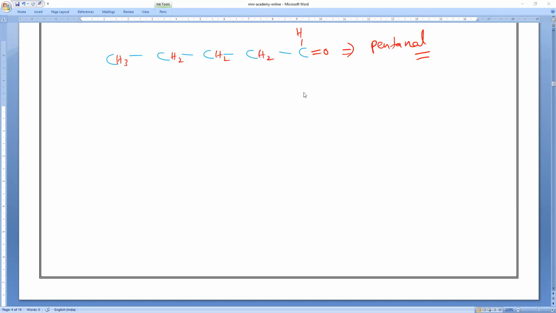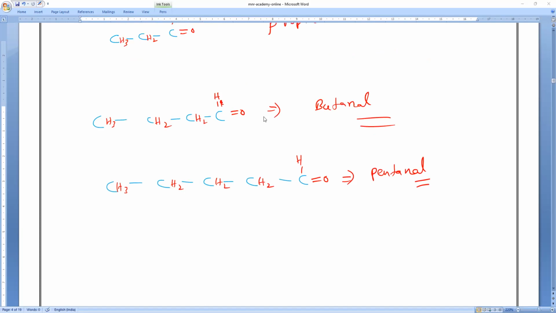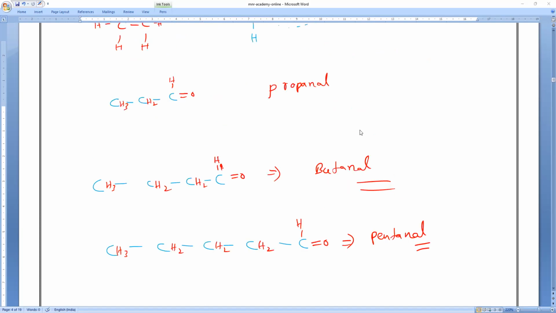Aishwarya is asking about n equals 3. Sorry, I think my guess is 2. Am I right, Aishwarya? So this one you are saying, CH3, CH2, CH2, CHO. You can write like this. You all can see. C3, C4. They will ask you this in the exam.